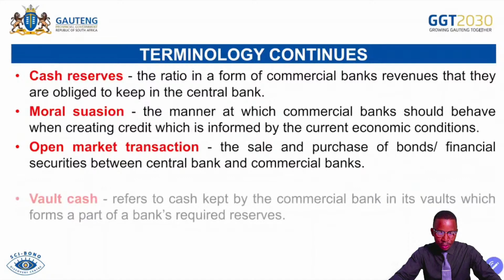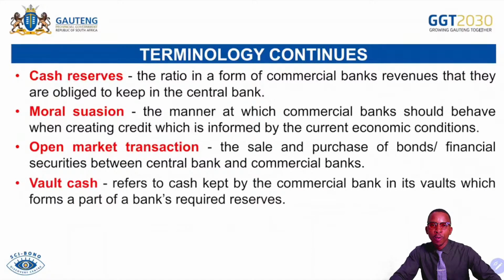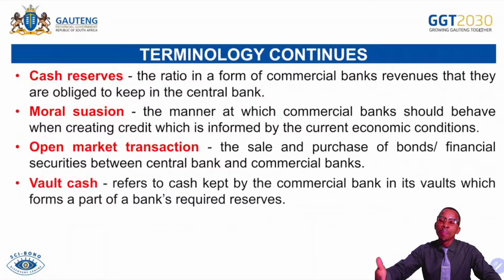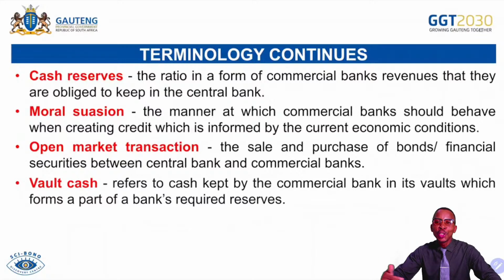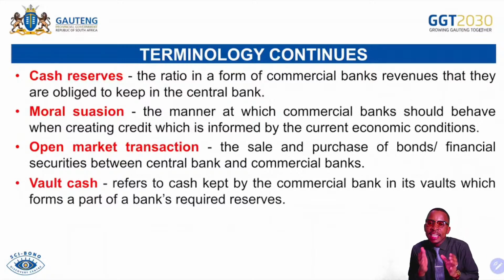And then continuing, the vault cash or vault money. In this situation, we are referring to money that is available but it cannot be spent. For instance, if the Reserve Bank intervened by increasing the reserve requirement ratio or cash reserve requirement, that simply means money supply will be decreasing, but the vault cash or vault money will be increasing, because that means more money is kept on reserves, which cannot be used anytime.